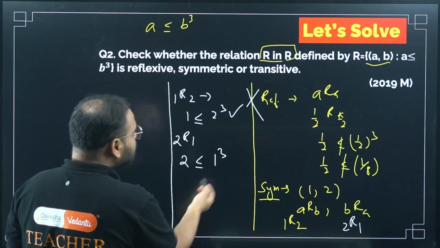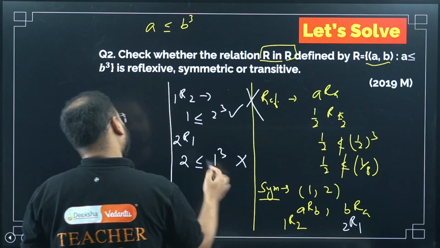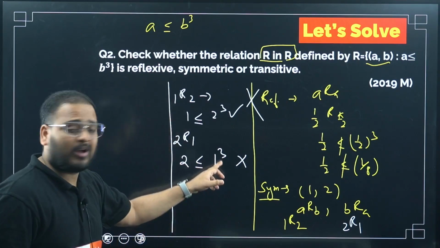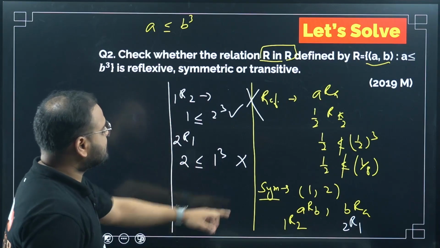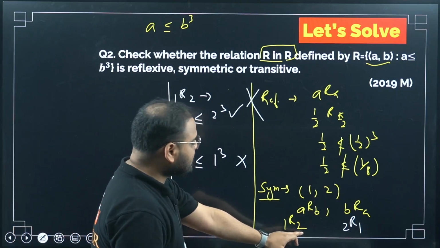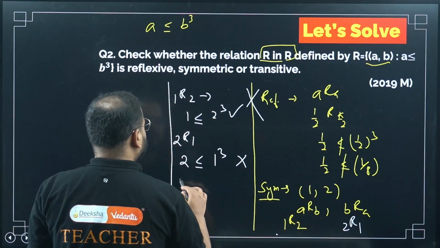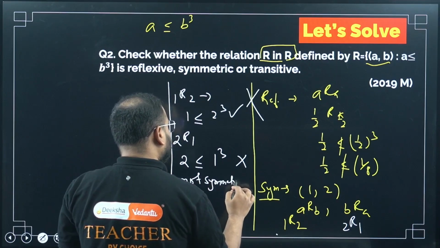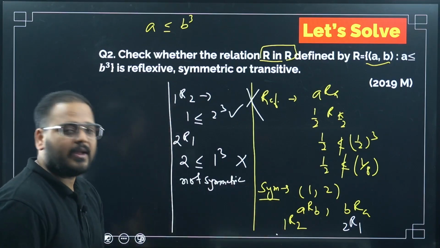Is 2 less than 1? Not possible, right? So 1R2 exists, but 2R1 does not exist. So not symmetric. ARB is there, but BRA is not there.